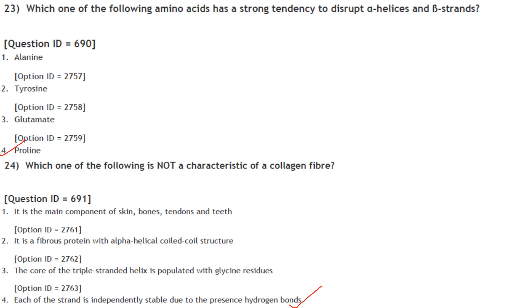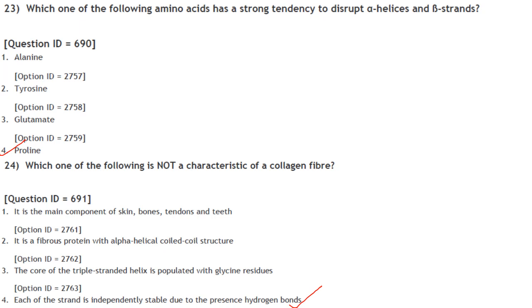Then which one of the following is not a characteristic of collagen fiber? It is the main component of skin, bones, tendons and teeth. Yes. It is a fibrous protein with alpha helical coiled coil structure. Yes. The core of the triple-stranded helix is populated with glycine residue. That is also correct. So what is left out? Each of the strand is independently stable due to the presence of hydrogen bonds. That is not correct, because intrachain hydrogen bonding is not possible in collagen.